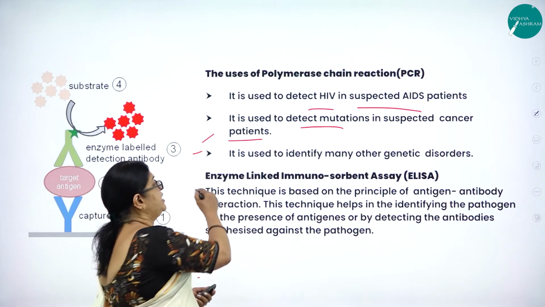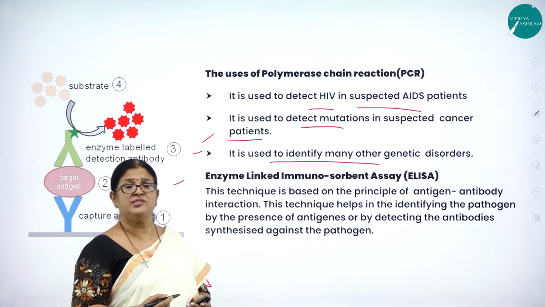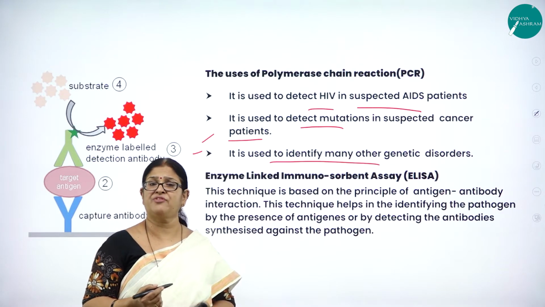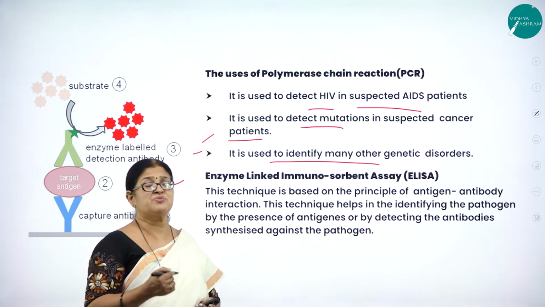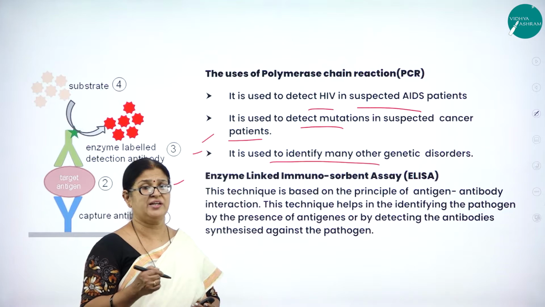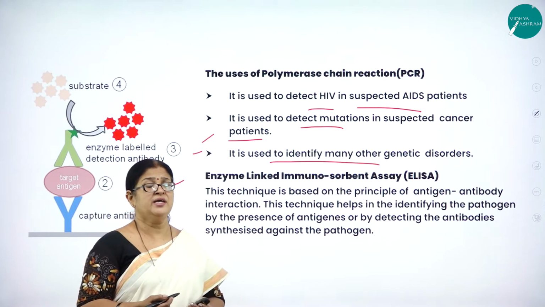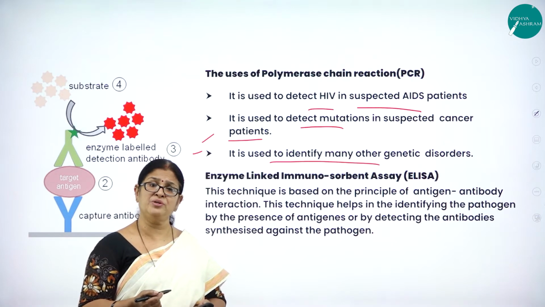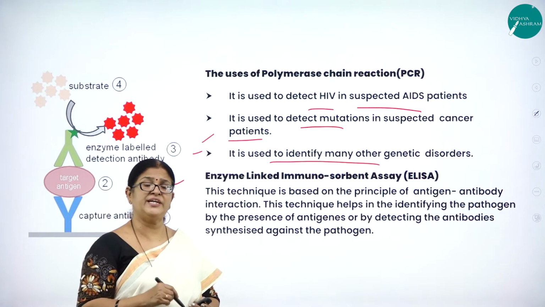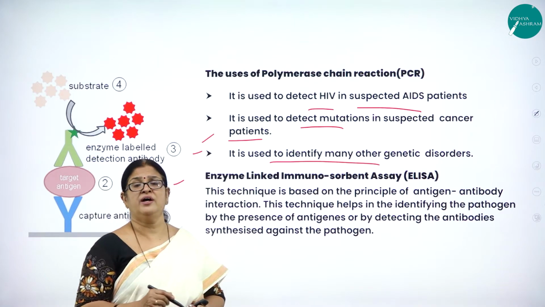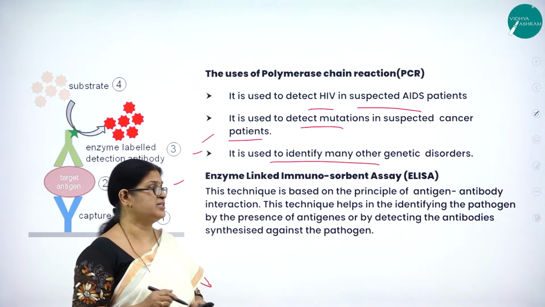Then it is used to identify many other genetic disorders. I think all of us know genetic disorders are the disorders which are there right from birth. So these are called congenital disorders. It is very difficult to identify such congenital disorders, and we usually say that congenital disorders are very difficult to rectify. But in that case, I think the early detection of genetic disorders through this PCR technique will also help to overcome the defects that are caused through genetic disorders.